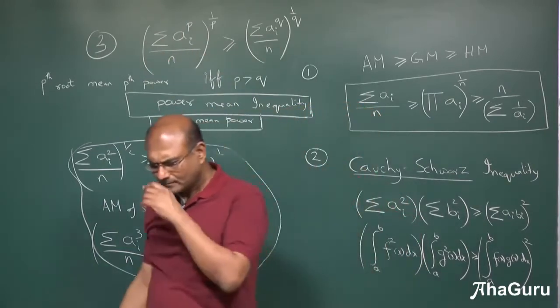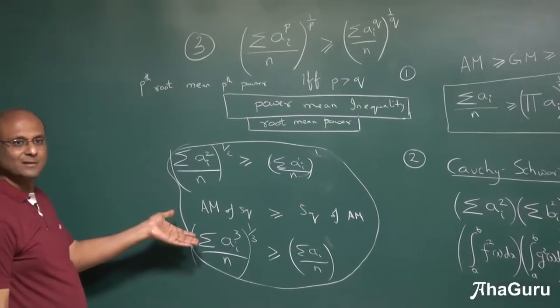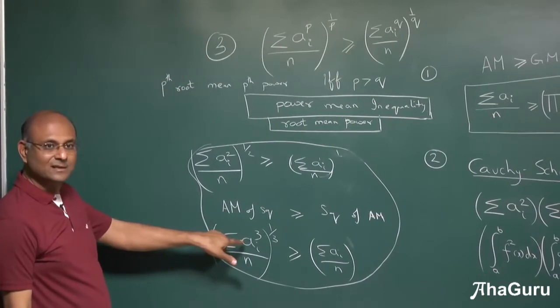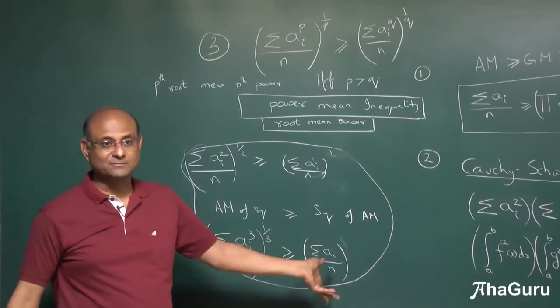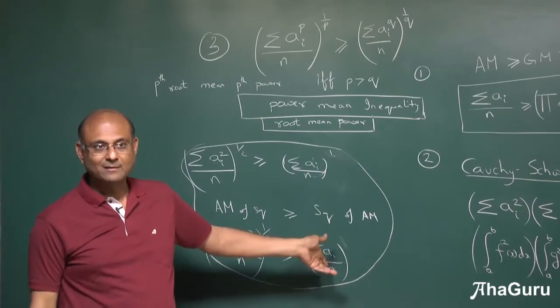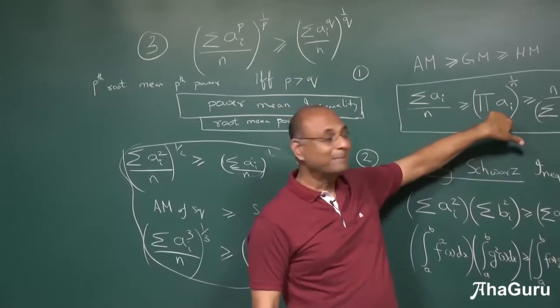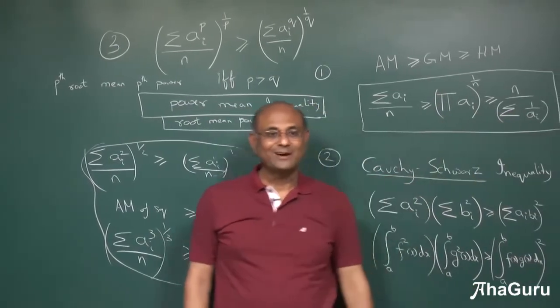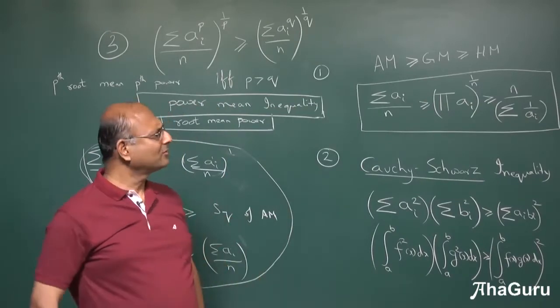Simple. Direct application is this. Because what is this? Third power mean is greater than first power mean. Of course it is. First power mean is called arithmetic mean. By the way, zeroth power mean is called geometric mean. Minus 1th power mean is called harmonic mean. Why is that the zeroth power mean?